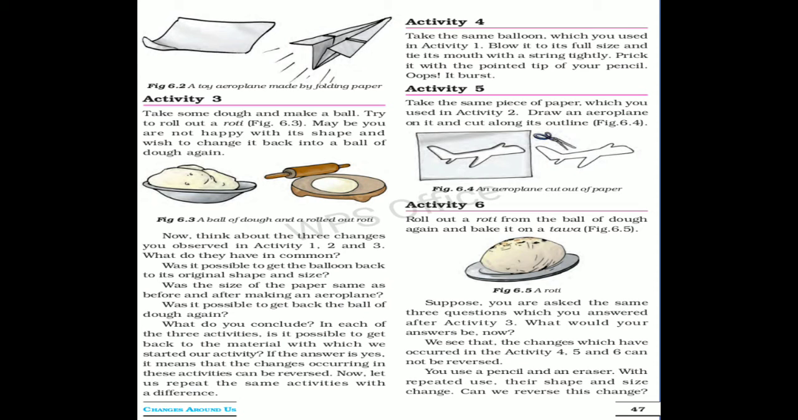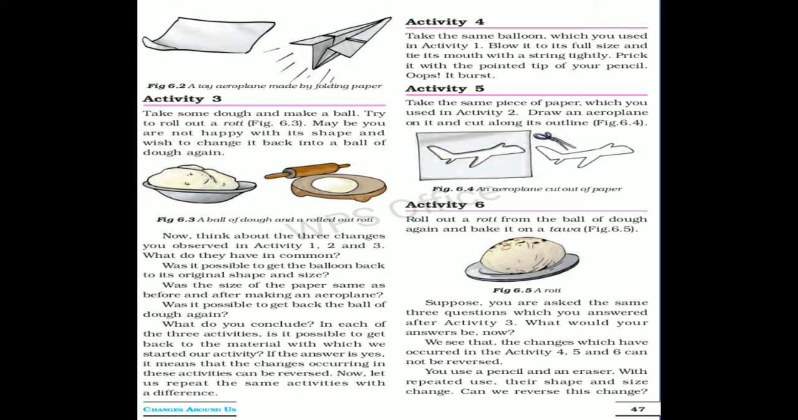Activity 3. Let us take some dough and make a ball of it. We roll this ball of dough into a circular roti by using a rolling pin. Now, if we want, we can convert this rolled roti back into the ball of dough. This means that the rolling of roti out of dough is a change which can be reversed. So, the rolling of roti out of dough is a reversible change.